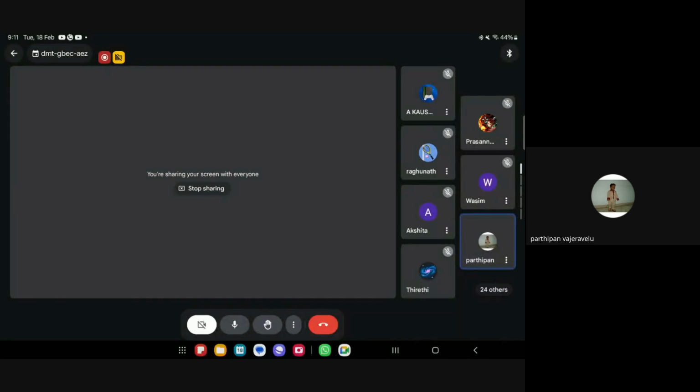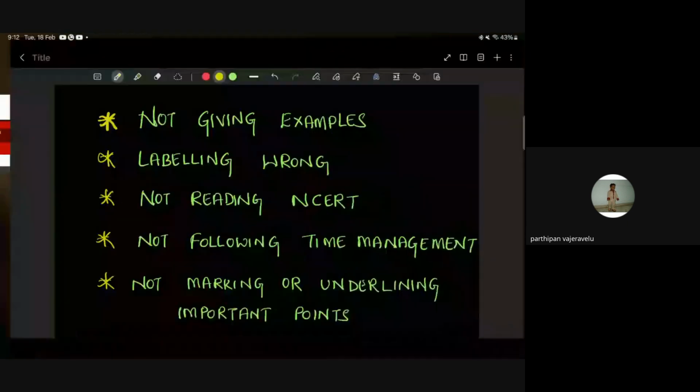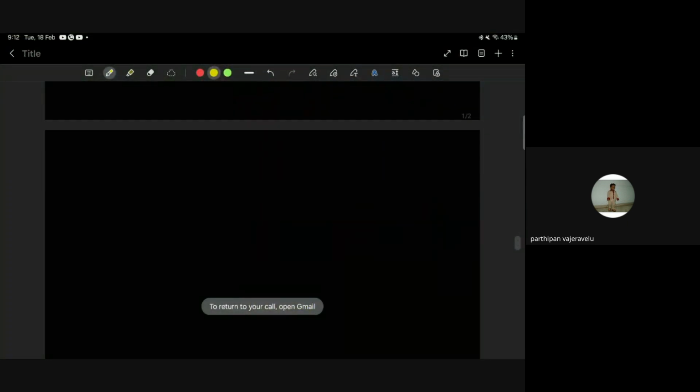Always writing in long paragraphs. Do not write in long paragraphs. These are all mistakes. So listen, if they ask to differentiate, you have to write in a tabular column. This is also one more point. Very good, Parthiban. So that was all about how to do paper presentation.